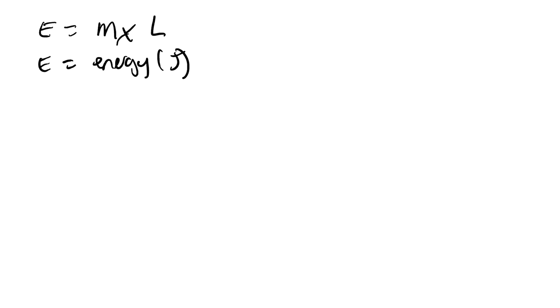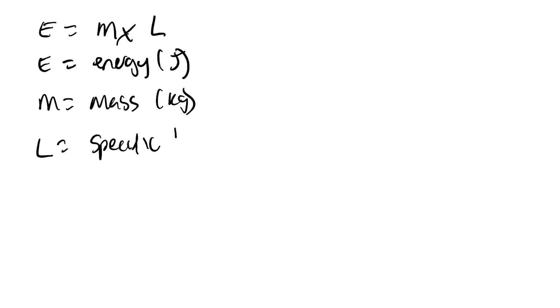We can calculate this energy by using the following equation. Energy is equal to the mass times the specific latent heat, where E is obviously energy in joules, m stands for the mass in kilograms, and L is the specific latent heat in joules per kilogram.